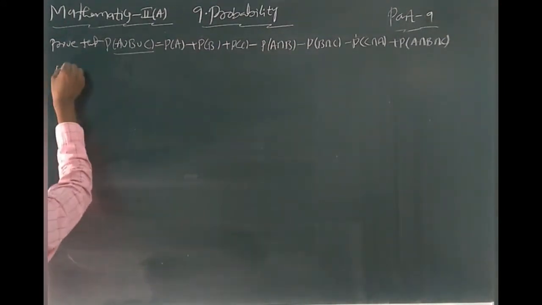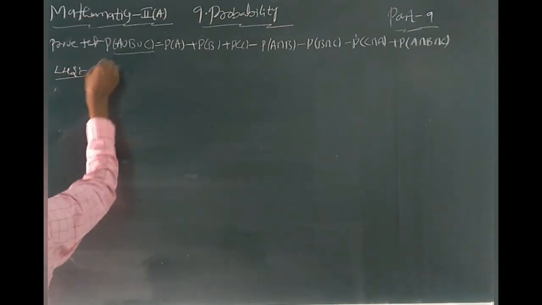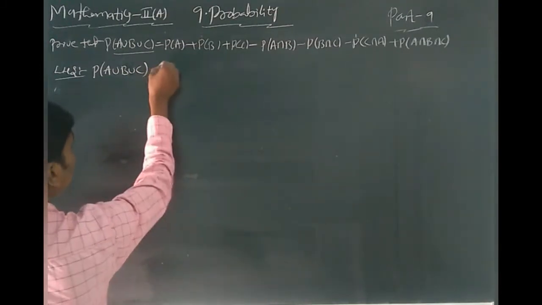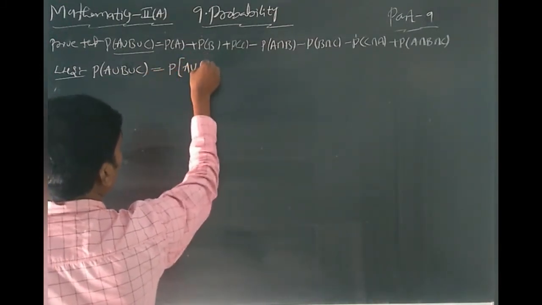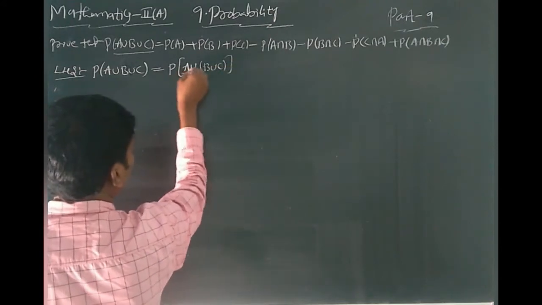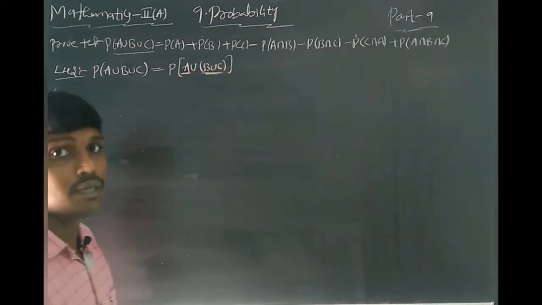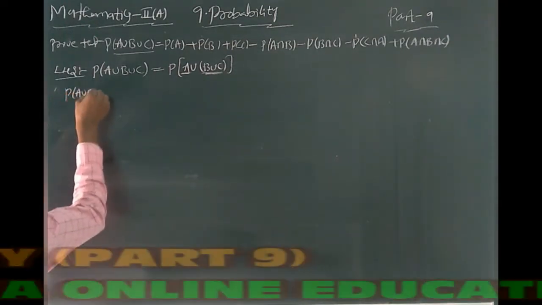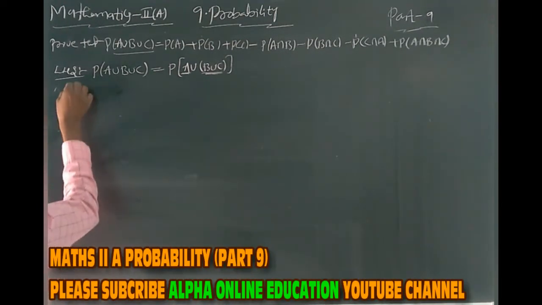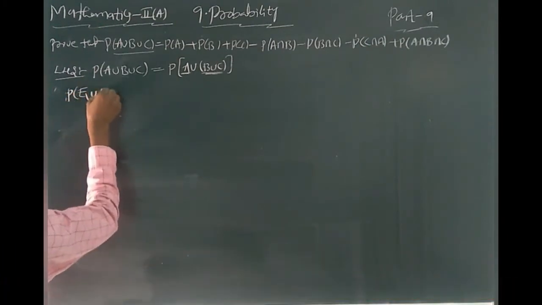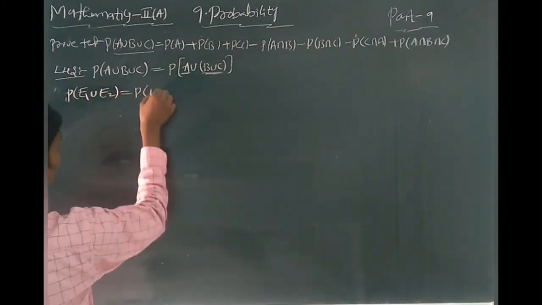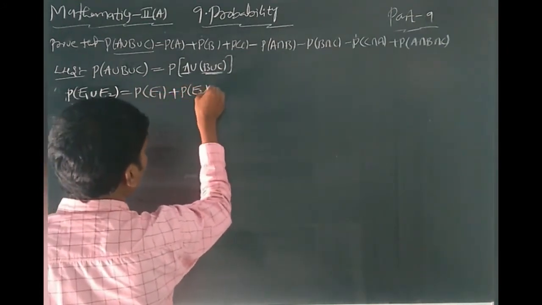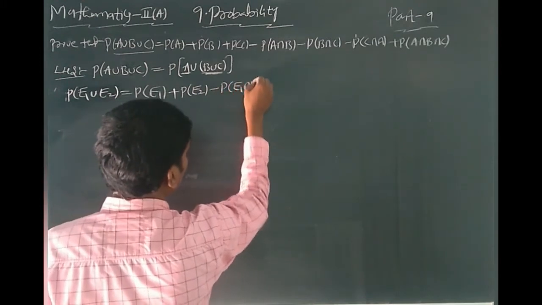First of all, we have to take the LHS part. What is the LHS part? P of A union B union C. This is the LHS part. We take this one as A, this one as B, using the addition theorem. What is the addition theorem? P of A union B, or P of E1 union E2, equals P of E1 plus P of E2 minus P of E1 intersection E2.